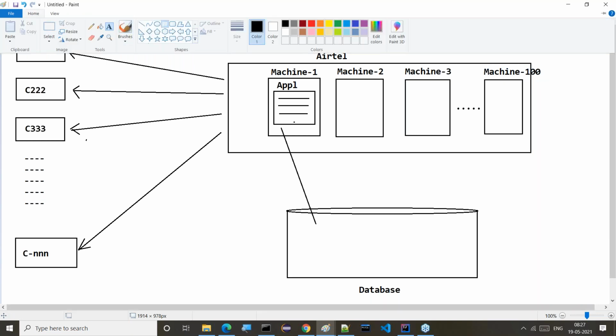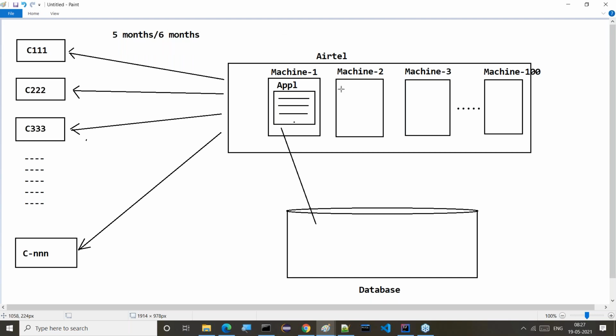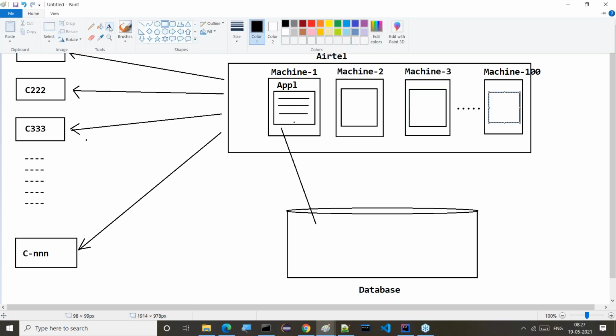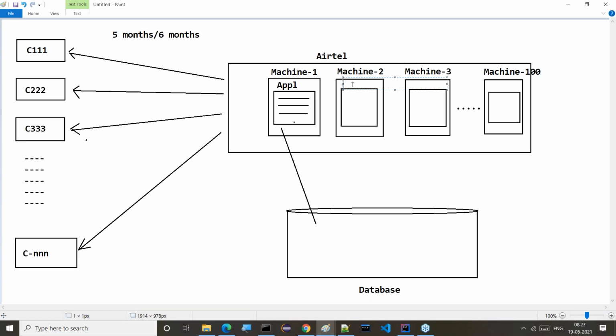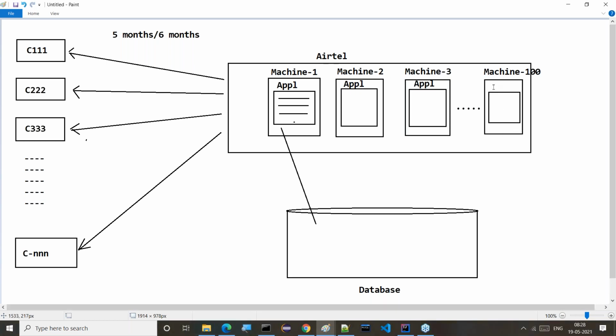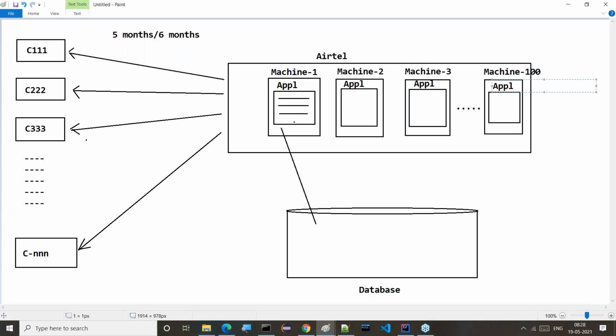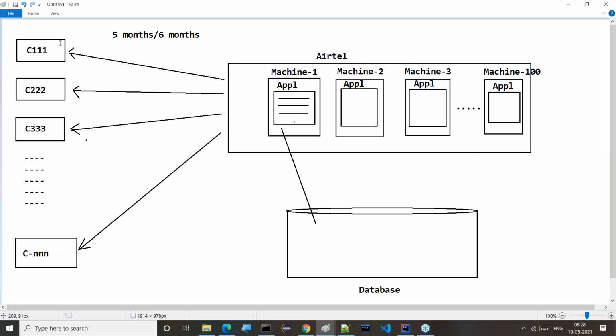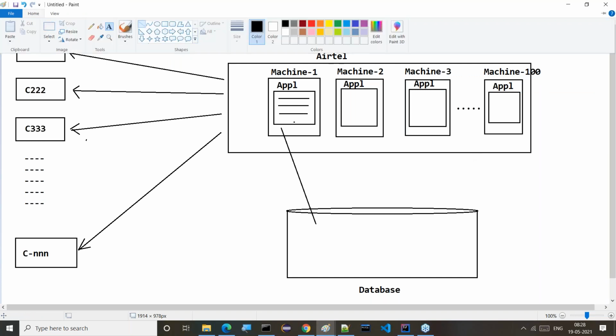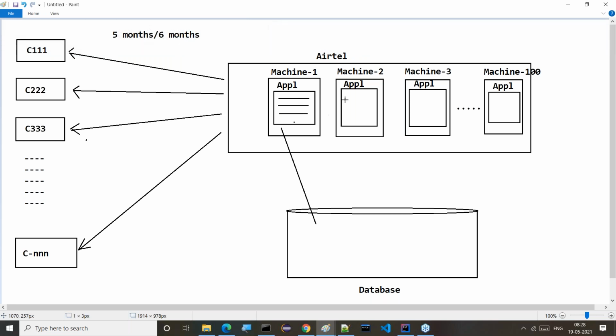Now what I'm trying to do: the same application that is available in machine 1, I install on each and every machine. At all the machines, I installed the same application. From the application's point of view there is no difference. The same application is provided on multiple machines.